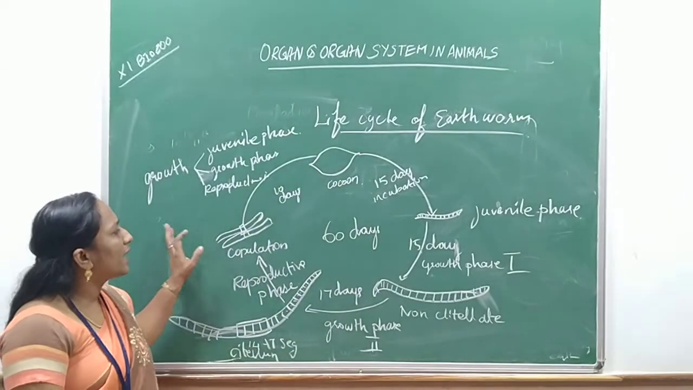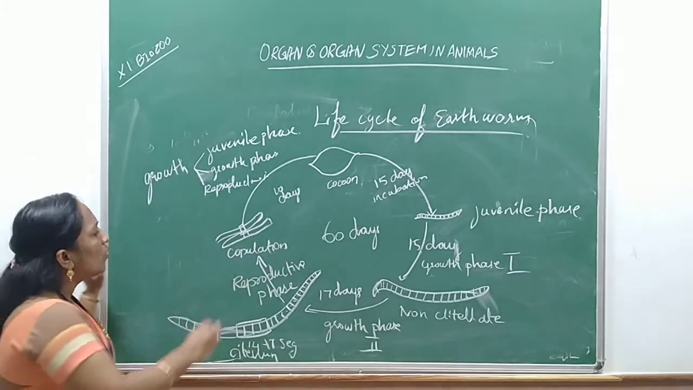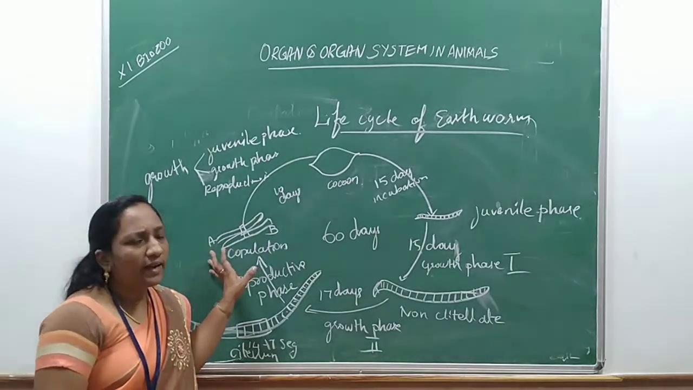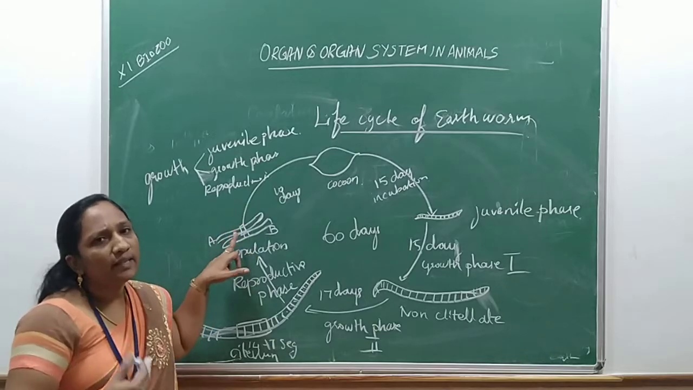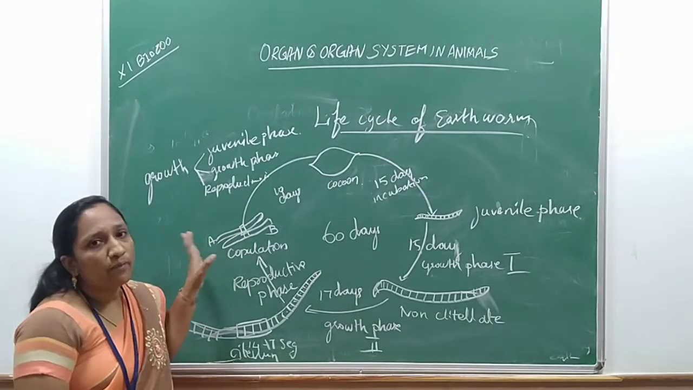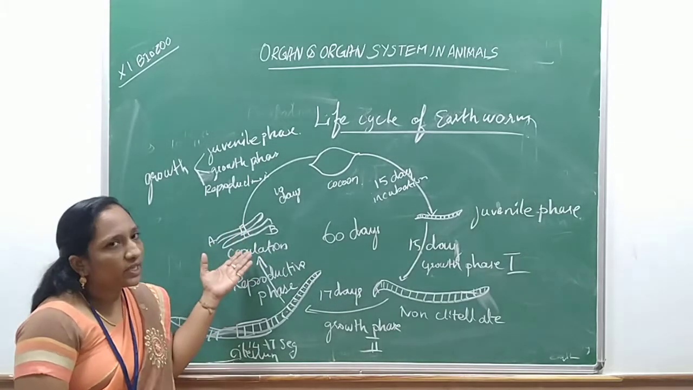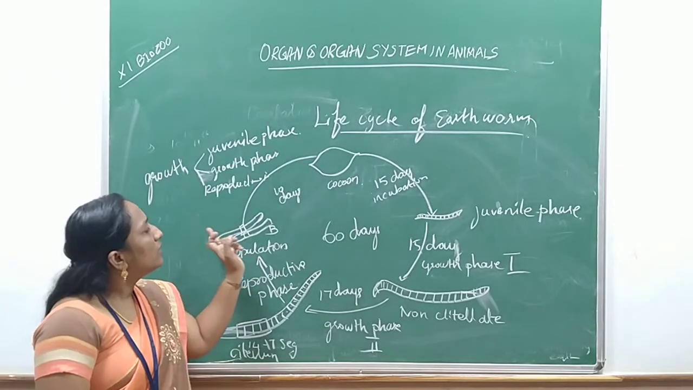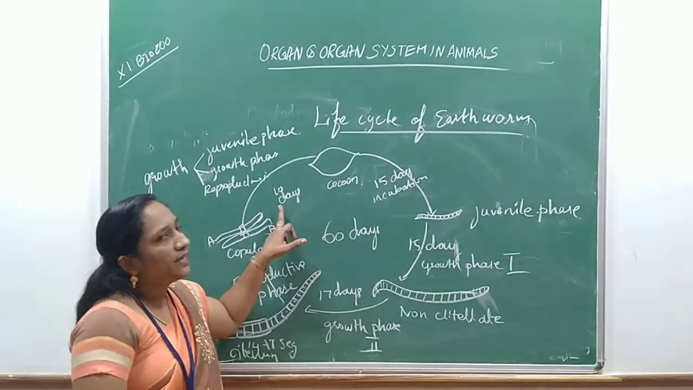Let's see once again. First, the copulation will take place between worm A and worm B. Why is it so? Because of protandry. Protandry means one worm's male gamete matures earlier than the female gamete. Even though it is a hermaphrodite, fertilization takes place between the 2 worms for exchanging the genetic material. After getting exchanged, the clitellum is released from the worm and forms the cocoon within 10 days.